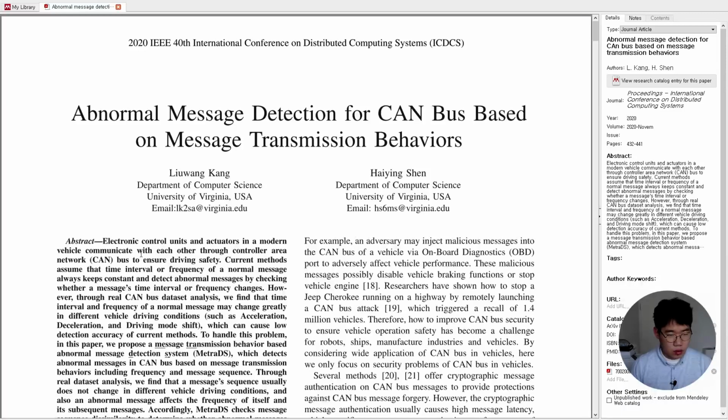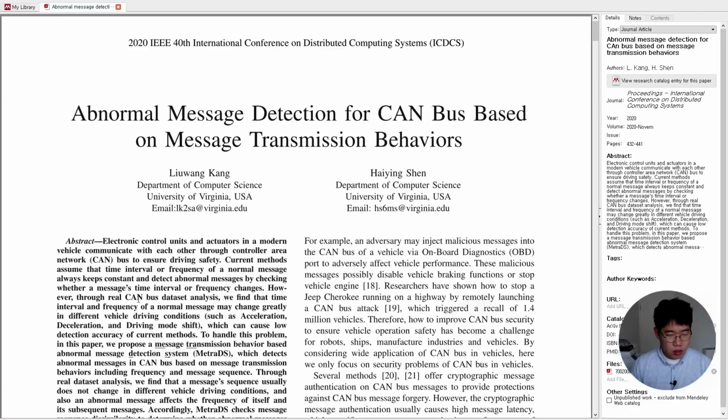area network (CAN) bus to ensure driving safety. Current methods assume that the time interval or frequency of a normal message always keeps constant and detect abnormal messages by checking whether a message time interval or frequency changes.